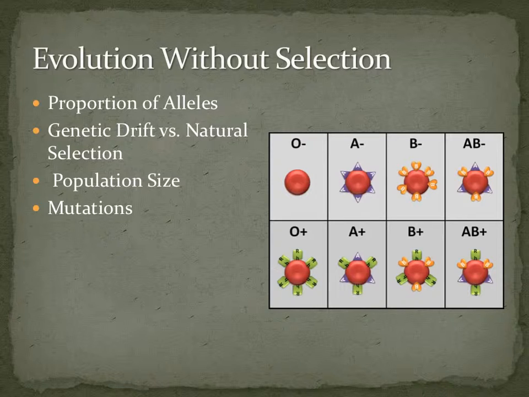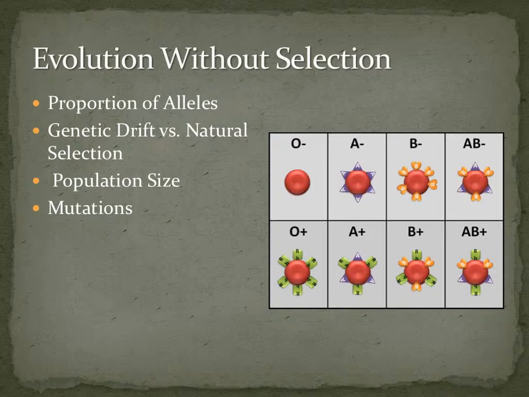It is also possible for mutations to rise or fall because of random sampling. Genetic drift versus natural selection. A random change in the frequency of genes over time is genetic drift. For example, the unusual frequencies of blood type in small communities that intermarry with each other. This causes rapid evolution by genetic drift. Drift is a random process, while selection gets rid of harmful alleles and raises the frequency of beneficial ones.